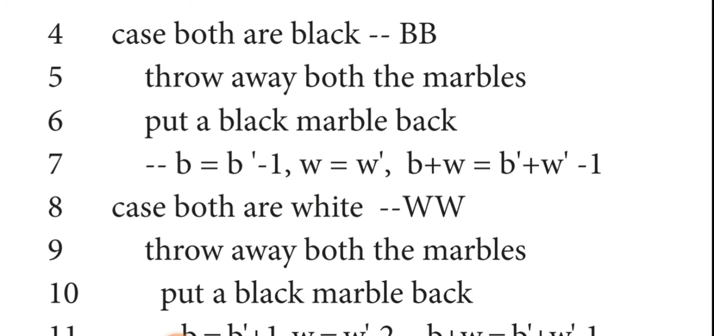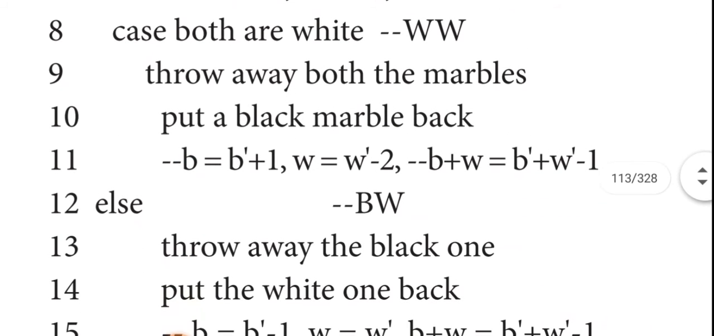In case both are white, when you get both marbles white, throw away both the marbles and put a black marble back. So now the black marble count is increased by 1. Both white marbles are thrown out, so the white marble count is decreased by 2. So W equals W dash minus 2. Now you can see the sum of the two: B plus W minus 1.